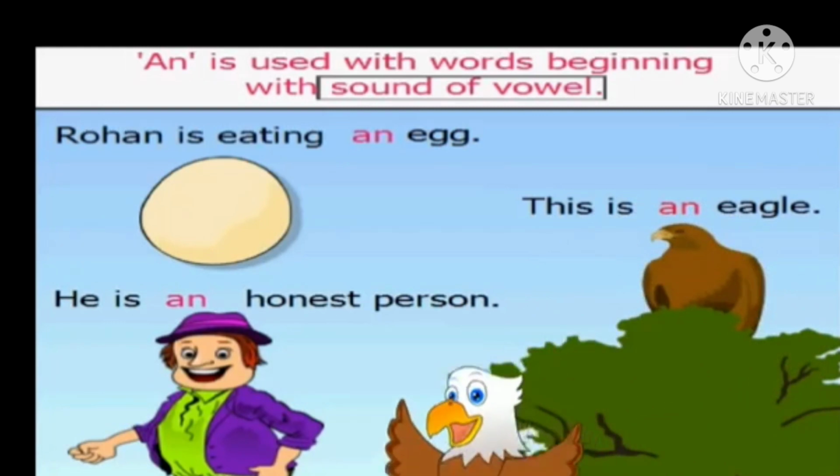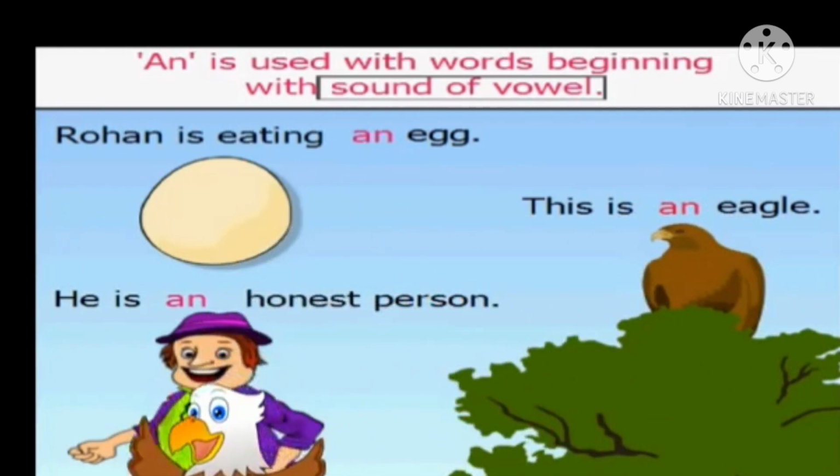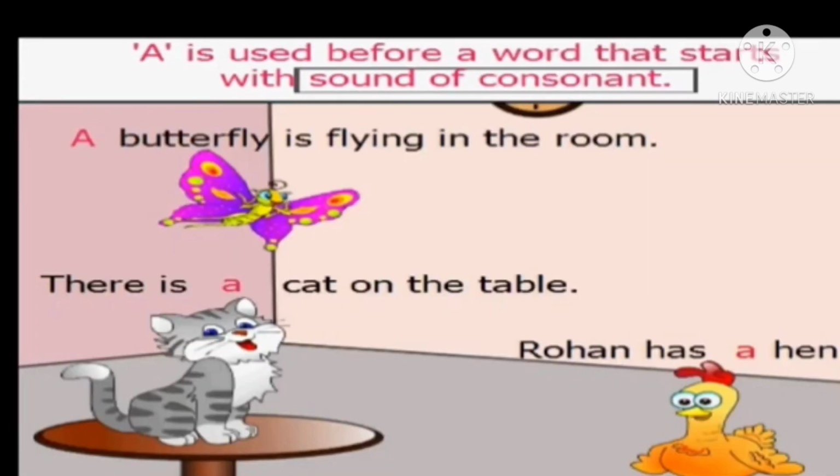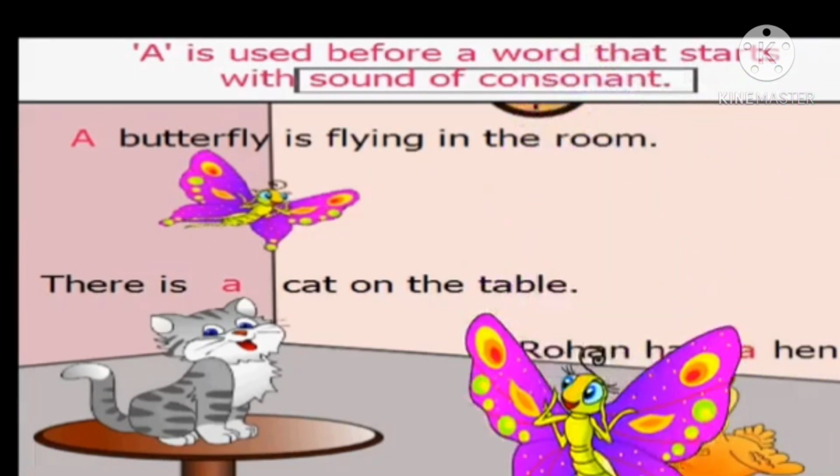So let's revise quickly. We use an if the word starts with the sound of a vowel, like an eagle and an egg. This word starts with the sound E. An honest man means one honest man.